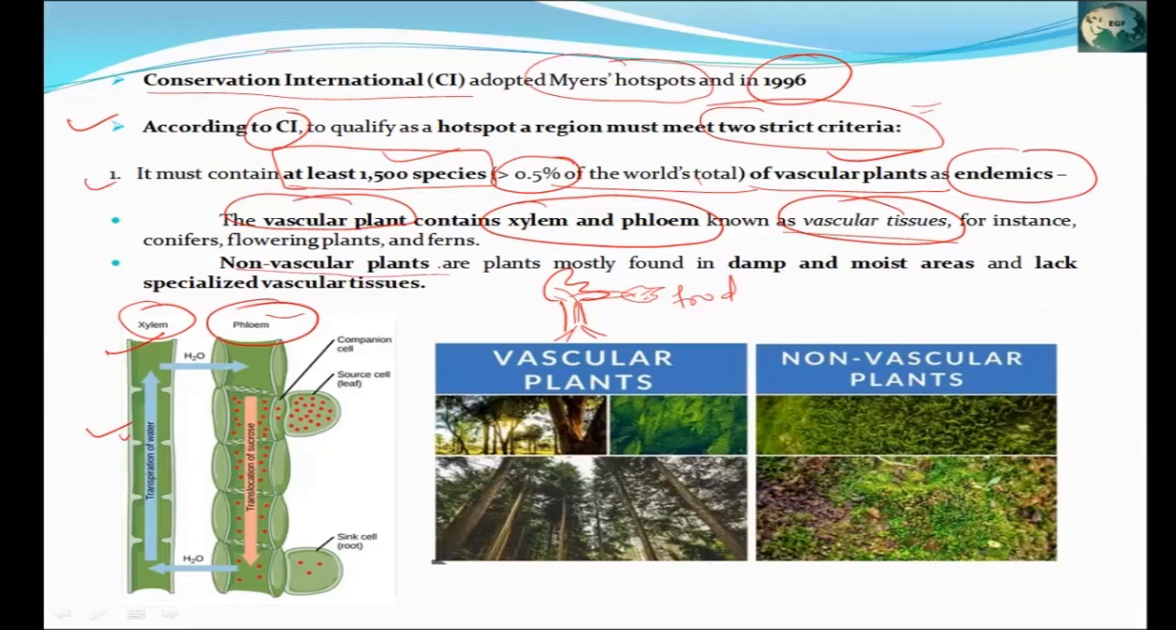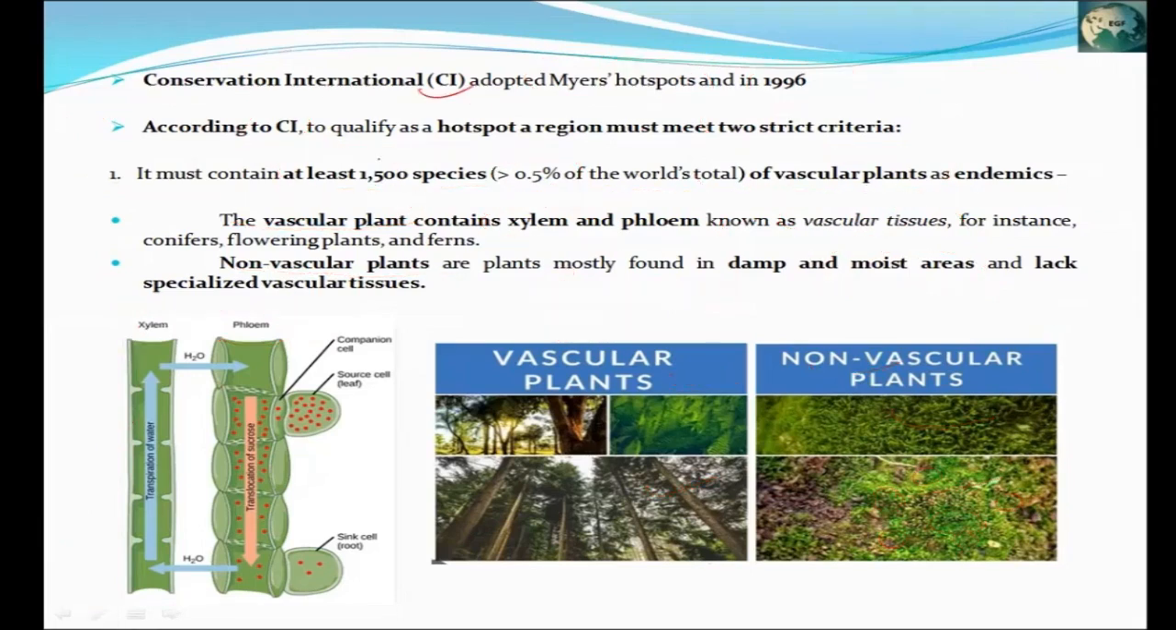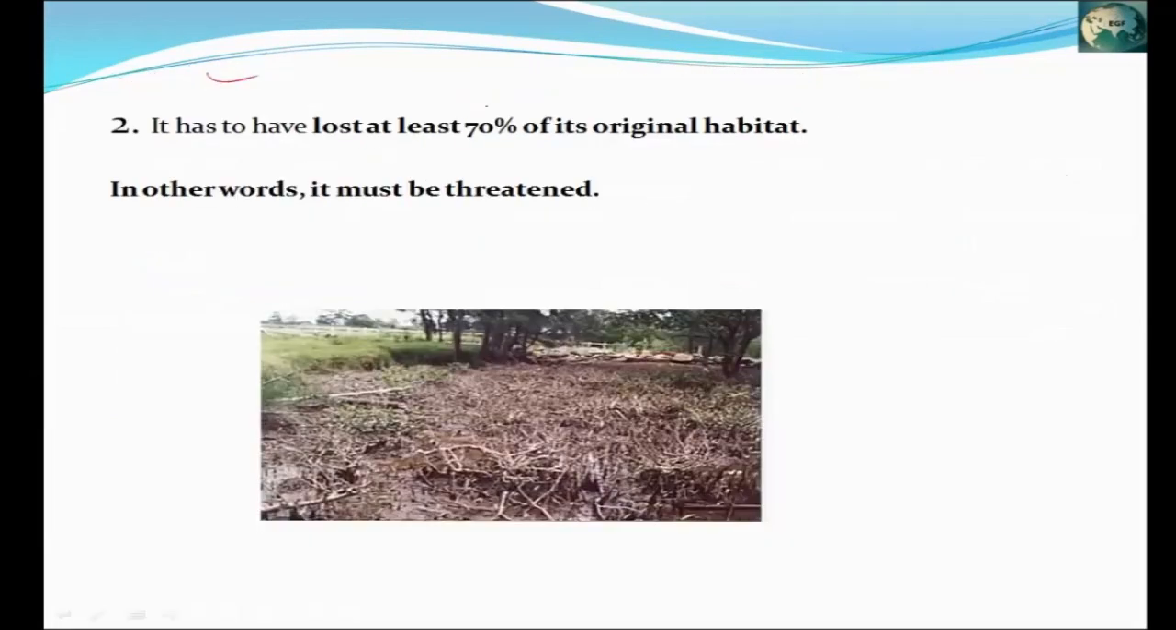Non-vascular plants are those which don't have vascular tissues. They are found mostly in moist areas and are very small plants, for example, moss. So the criterion of Conservation International is that 1500 species of vascular plants should be there in any area which has to be declared as a biodiversity hotspot. The second criterion is that at least 70% of vegetation loss should be there. So if the area is threatened and 1500 endemic species of vascular plants are there, then that area can be declared as a biodiversity hotspot.